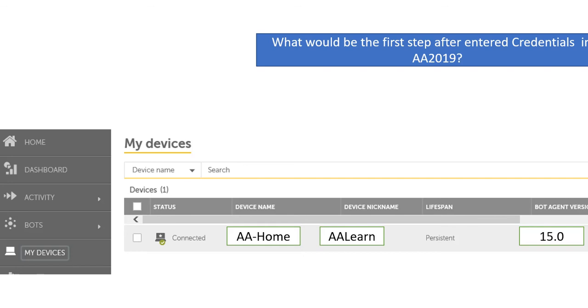This is the only unit available when we connect your device with the control room. So once the bot agent has been downloaded, your device should be connected with the bot agent through the My Devices option. Here you can see the My Devices option should show as connected. In that case, you should create your user profile, which I will show you next. The user has to be created. Once created, the user should be connected with the bot agent as well as the device pool.